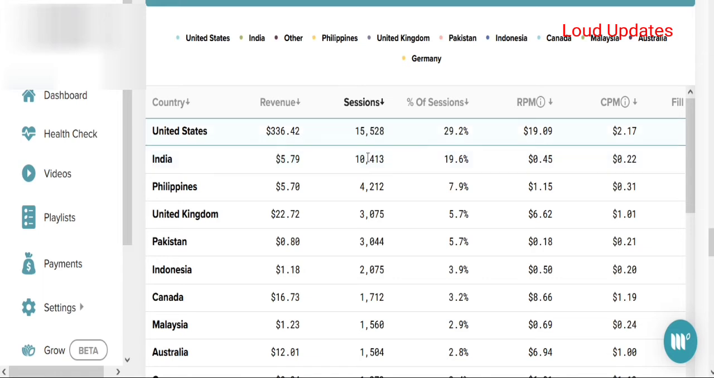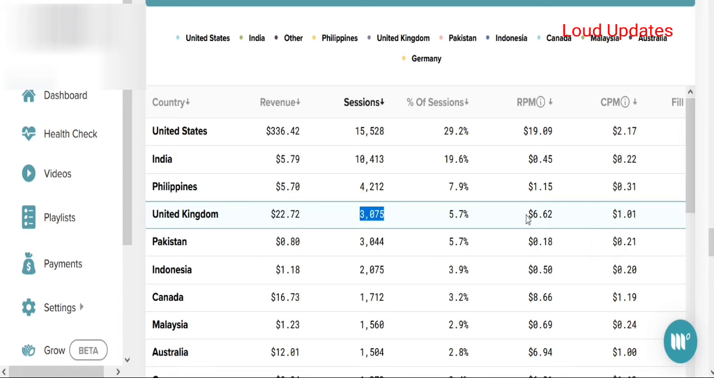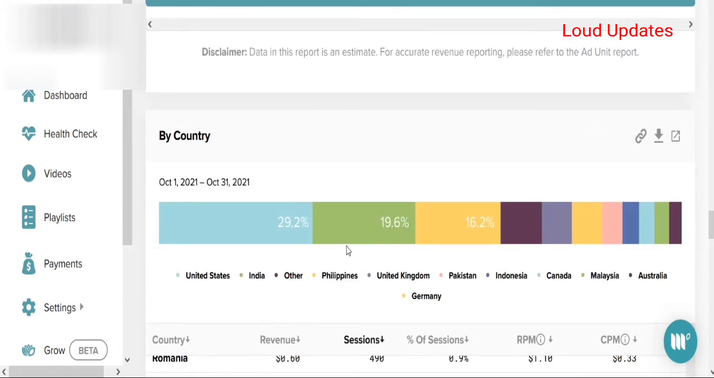Day by day I am working to decrease India traffic and increase my United States traffic. So I am working on this to get traffic from premium countries, but I am happy with this. I am earning this good money.